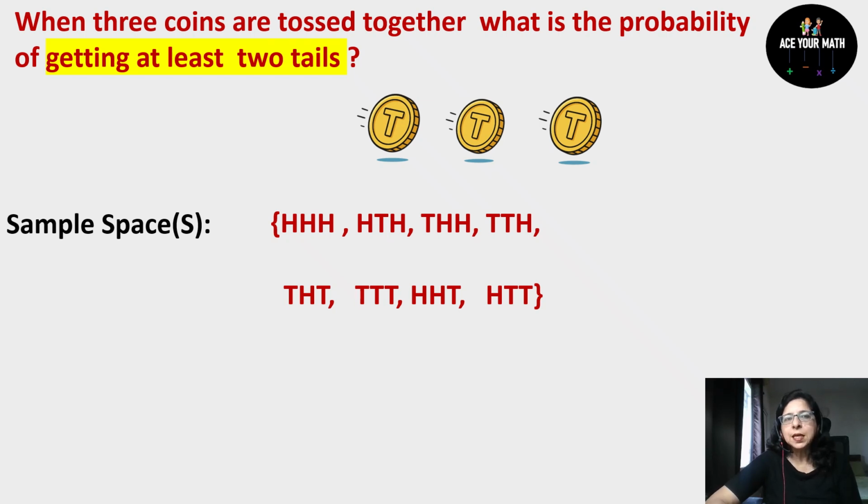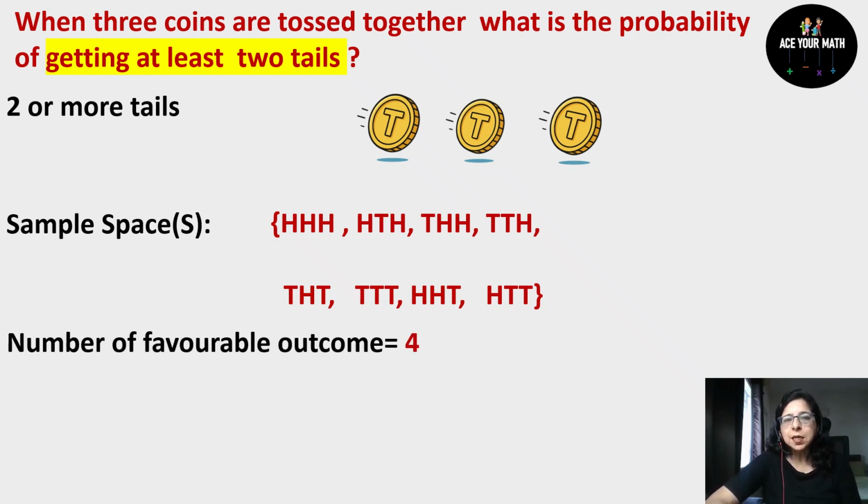Now the question says getting at least two tails. At least two tails means two or more tails. So in the sample space, how many times is it occurring? It is occurring 4 times. See, find the occurrence of tails twice or more. So it is happening 4 times. So favorable outcomes are 4.